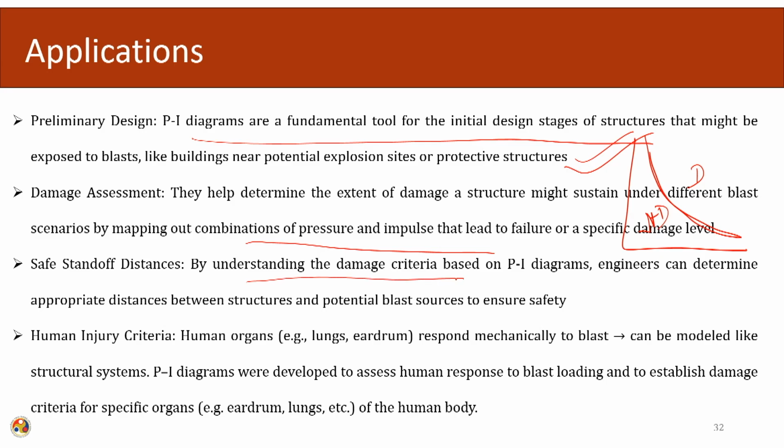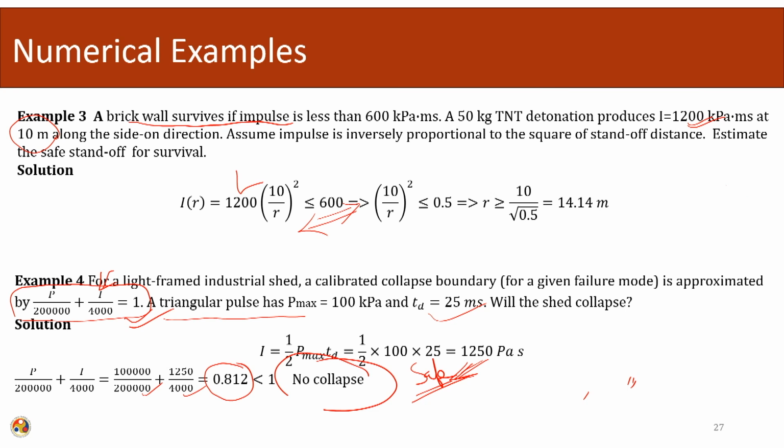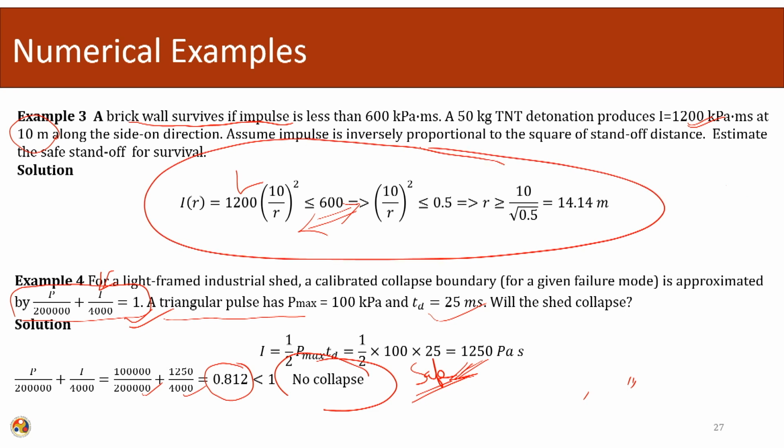If we know the damage criteria based on the PI diagram, we can determine the appropriate distance to ensure safety. As we have seen in one of the examples, we could assess the safe distance for the structure depending upon the damage curve and the given intensity of blast.